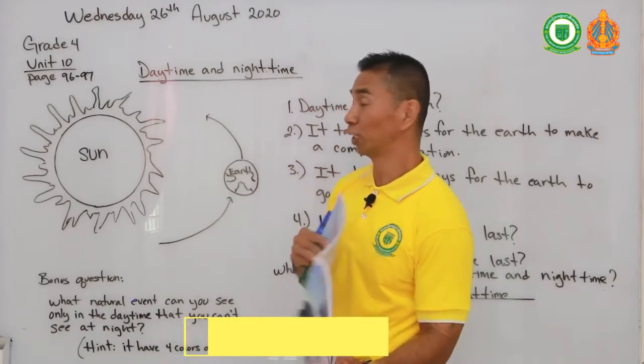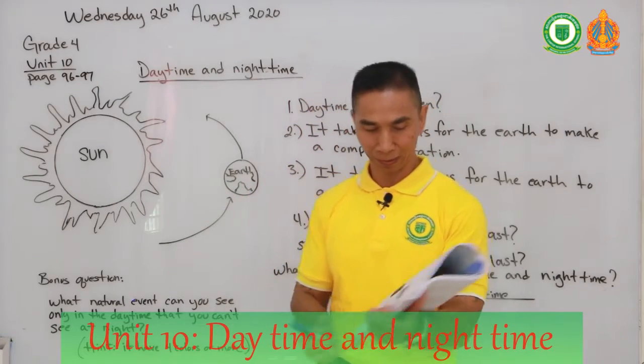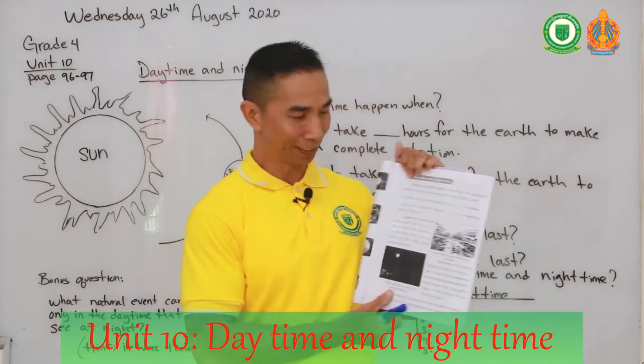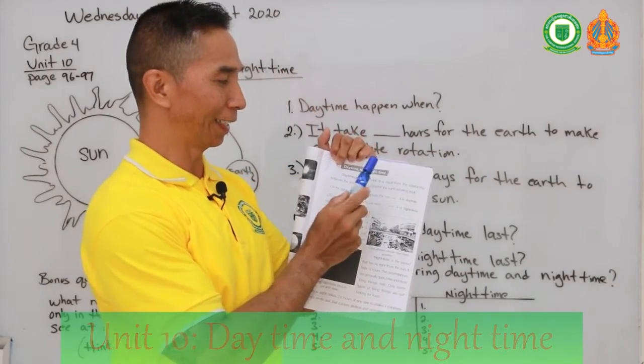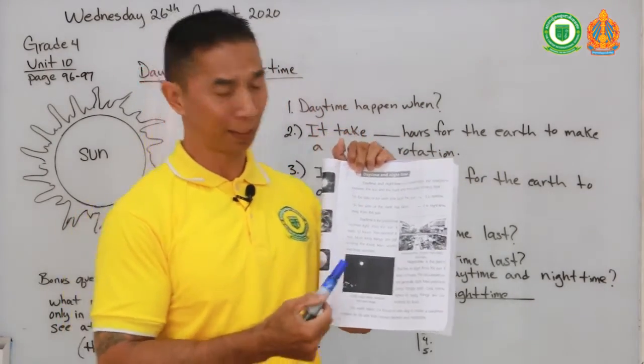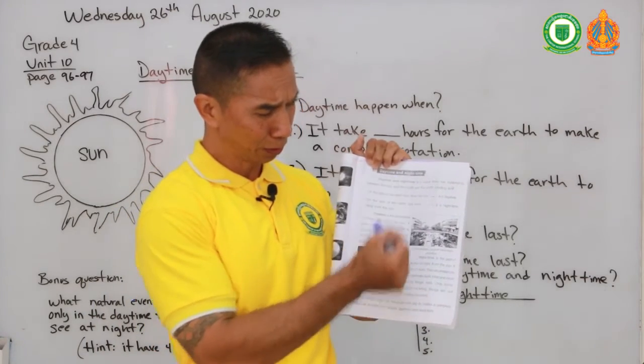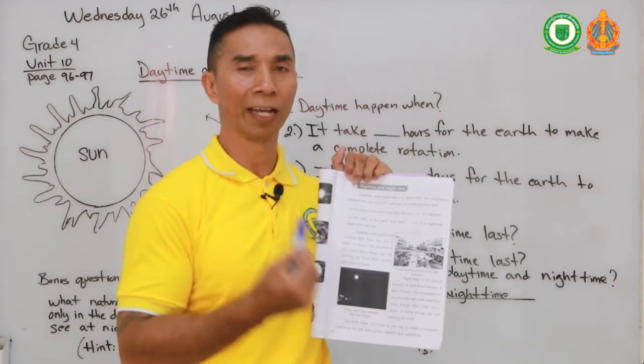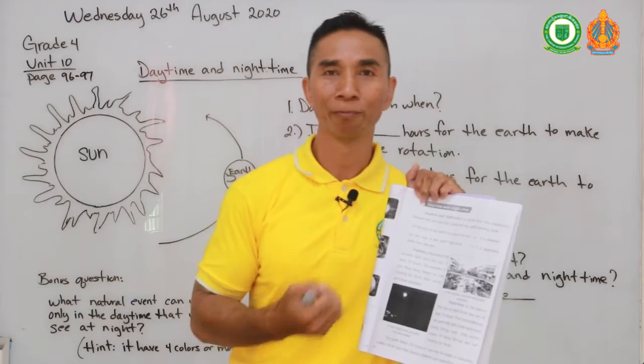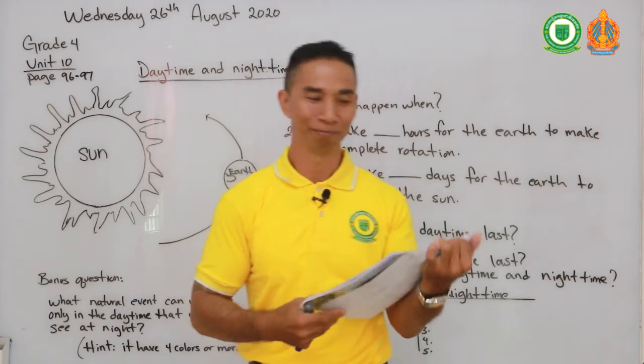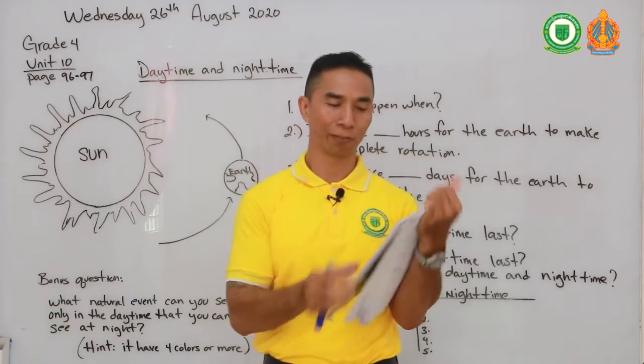So now, can you turn your book to page 96? Page 96 covers daytime and nighttime. Before we begin, I would like to read to you the first few paragraphs, and if you want, you can also read it with me. Okay, are you ready to begin? Starting from the first paragraph.